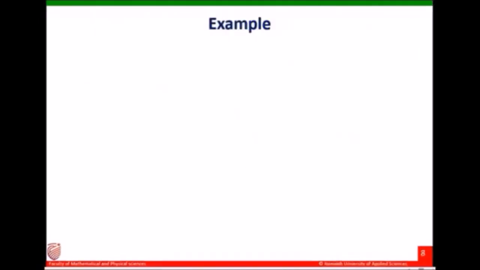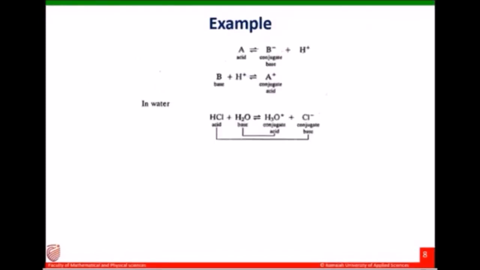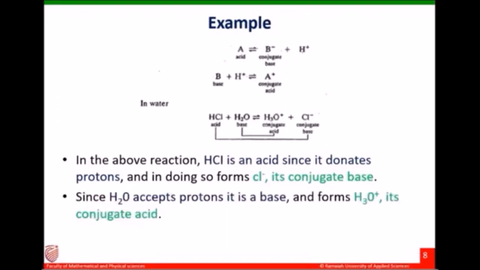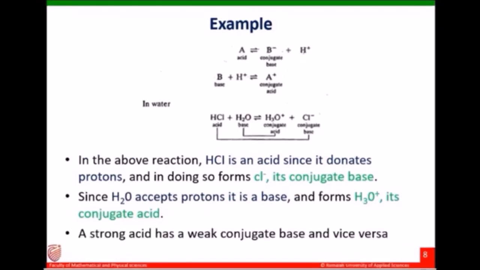HCl reacts with water, forms hydronium ion and chloride ion. In the above reaction, hydrochloric acid is an acid since it donates protons, and in doing so, it forms Cl minus, which is its conjugate base. Since water accepts a proton, it is a base and forms hydronium ion, its conjugate acid. A strong acid has a weak conjugate base and vice versa. That means a weak acid will have a strong conjugate base.